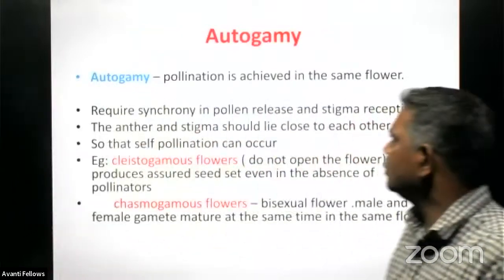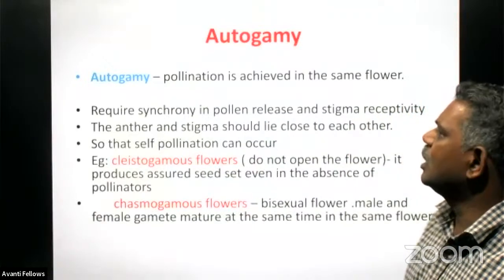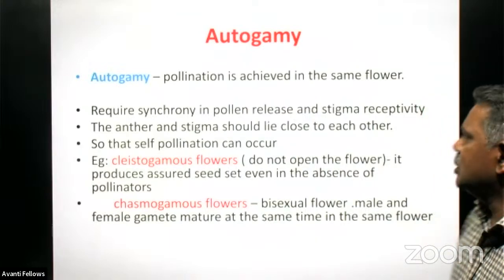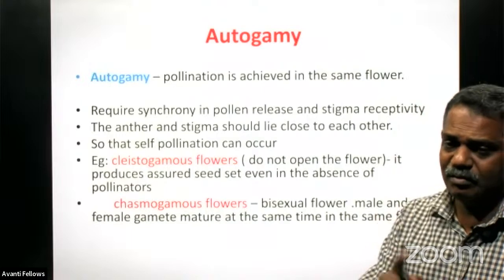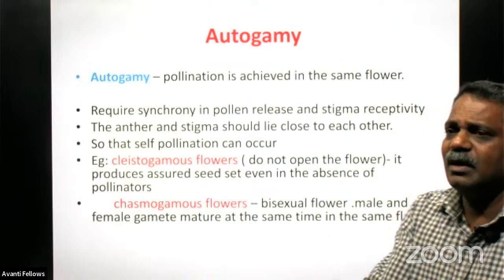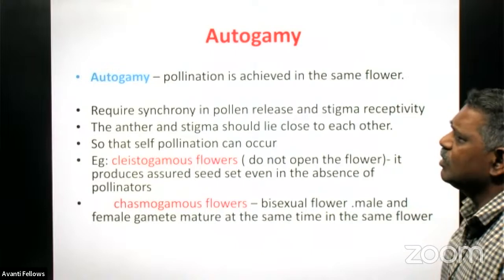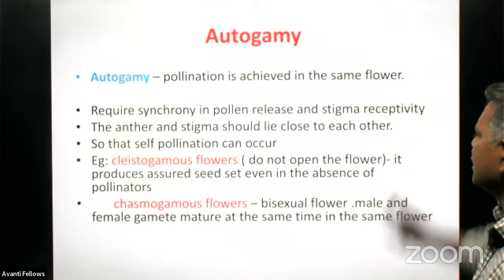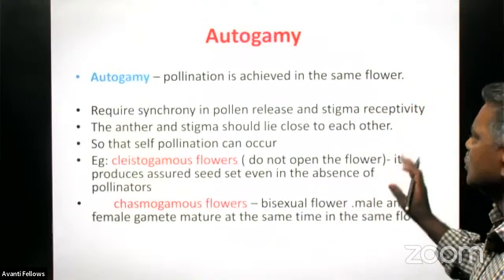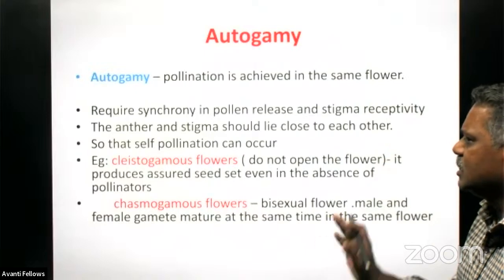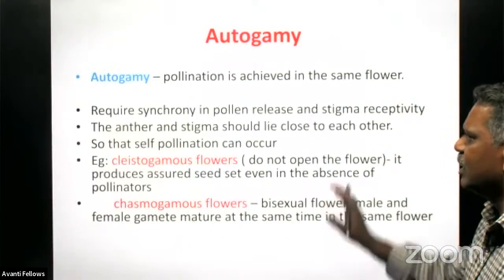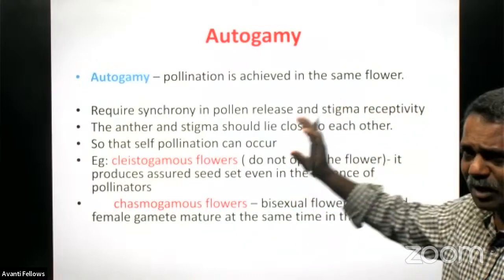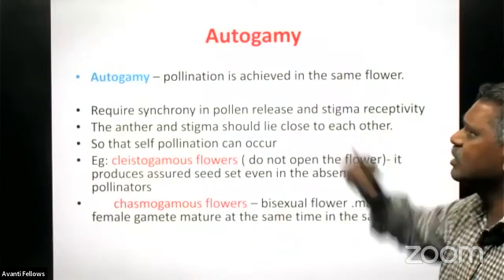Then come to the next one, that is autogamy, and some examples are mentioned here. Pollination is achieved in the same flower. Pollen grains produced by one flower stick on the stigma region of the same flower. It requires synchrony in pollen release and stigma receptivity. The anther and stigma should lie close to each other so that self-pollination can occur. Synchrony in pollen release means that pollen grain and ovum should get matured at the same time. Then only is autogamy possible.